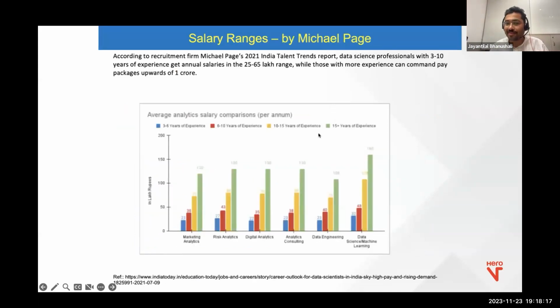This is another analysis on the salary side where you can see that we have started from 3 to 6 years, the blue one. I think most of you are from 3 to 6 years. Just look at the kind of amount the companies are paying. And this is again outdated numbers. These are 2021 numbers. The reference image is here, and I'll be sharing the deck with you so that you can use the link again. So just look at the numbers.